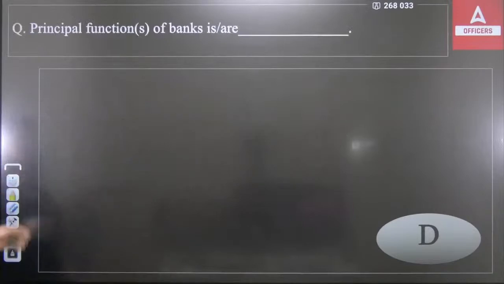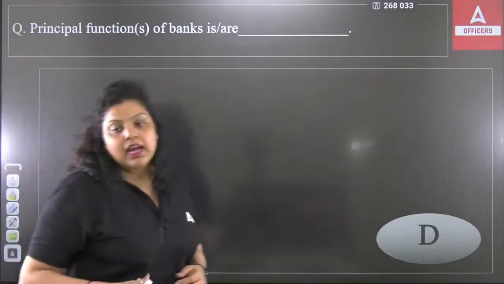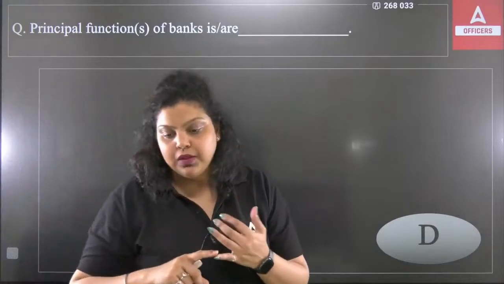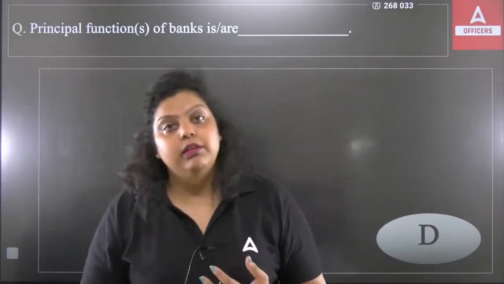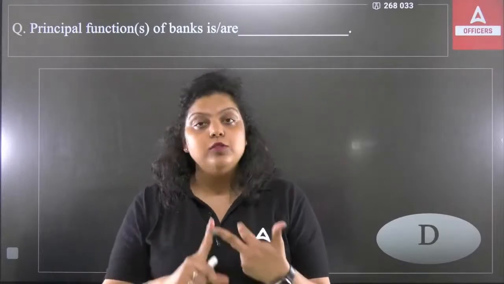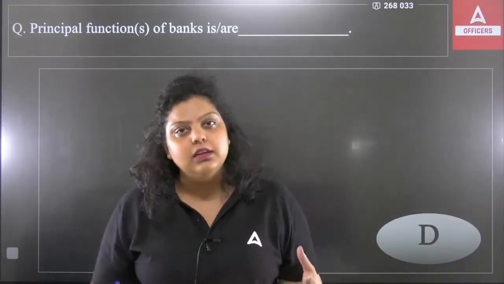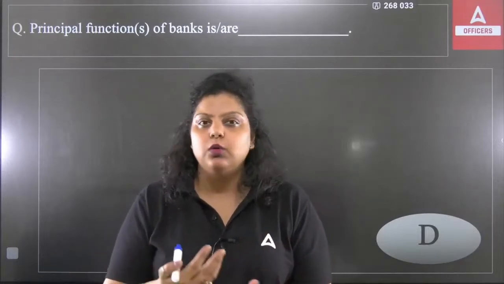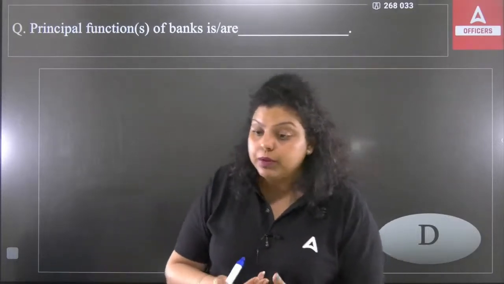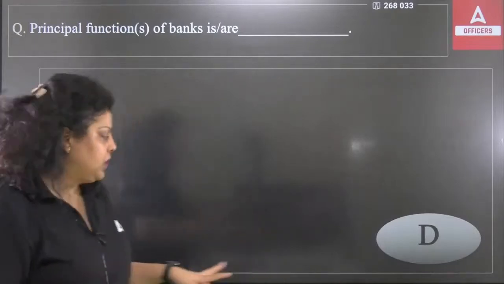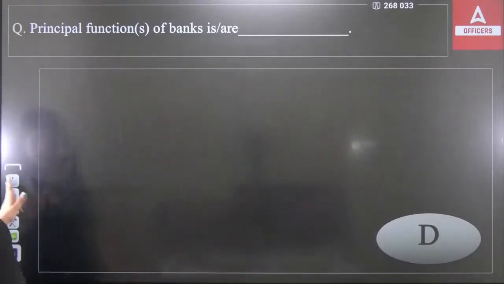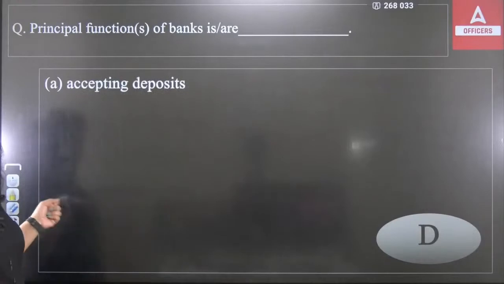Next question we have: principal functions of banks are. What are the principal functions of a bank? Bank has a principal function of accepting deposits for the purpose of lending or investment, and also providing withdrawal on the demand of the customer by taking a certain document that can be demand draft, check, or whatever withdrawal documents are required. That will be the bank's principal function. So option number 1 is saying accepting deposit. Yes, it is.